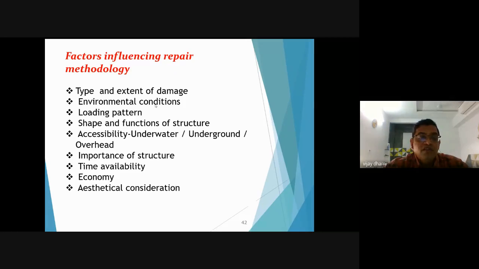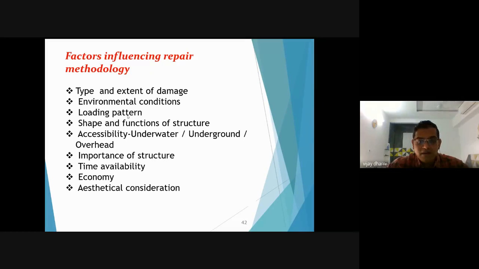Another factor is the importance of the structure. How important is your structure? If your structure is very important, or if it is a heritage structure, you have to do restoration of the structure. If your structure is not that important, you can go for the demolition of the structure. If your structure is of medium importance, you can decide your repair methodology according to its importance.